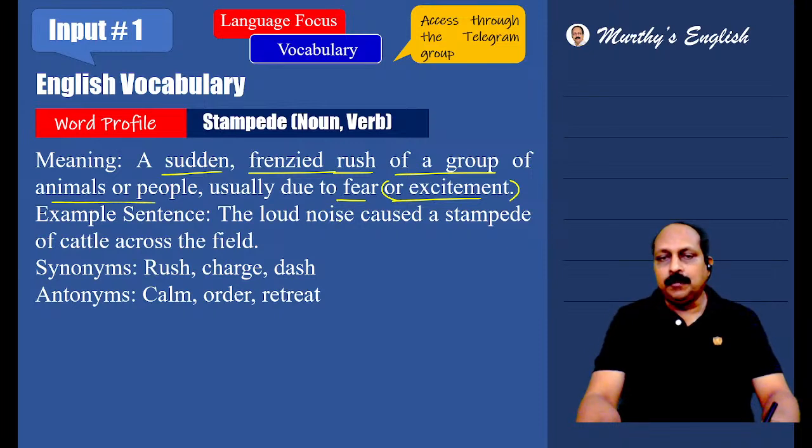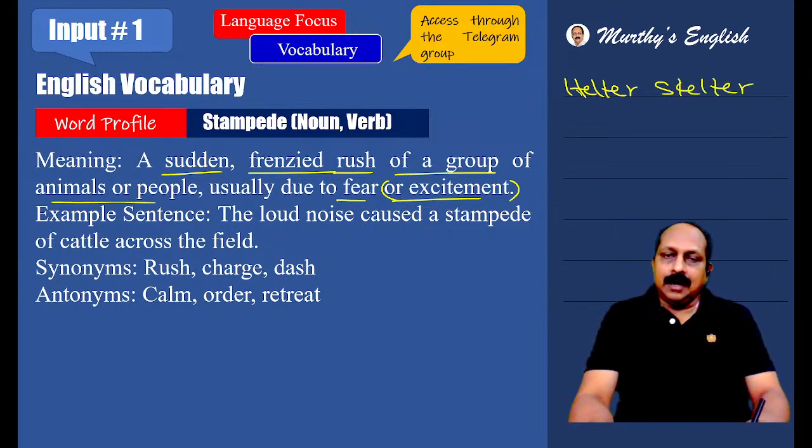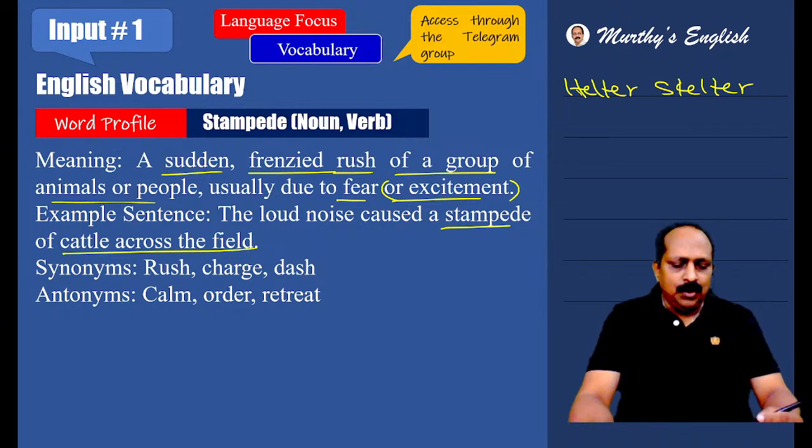When they all experience fear at one particular point, they run helter skelter. Helter skelter means in different directions. And that results in a chaotic situation. And some people may fall down, others may run over them, walk over them, step on them, tread on them. That results in stampede. Look at the example. The loud noise caused a stampede of cattle across the field. Usually, we don't use this word with cattle, though we see here animals. Usually, it goes with people.